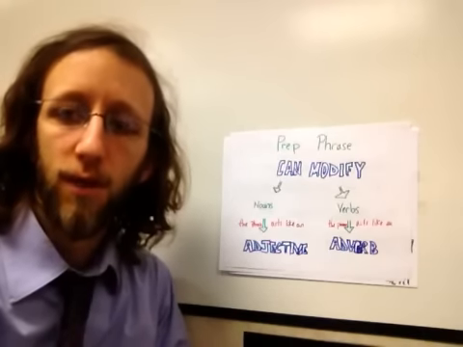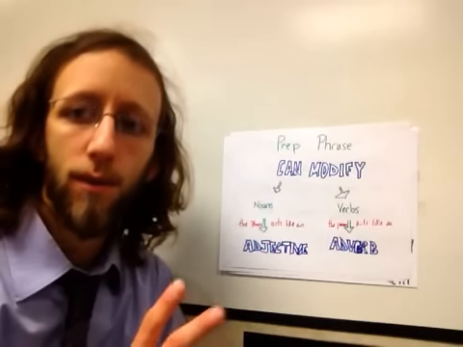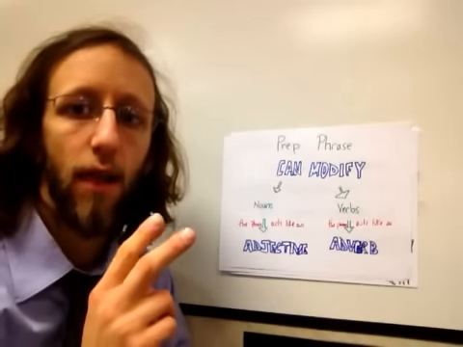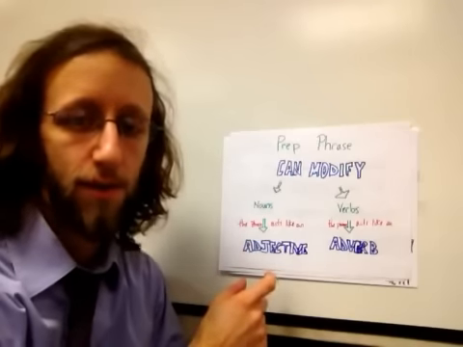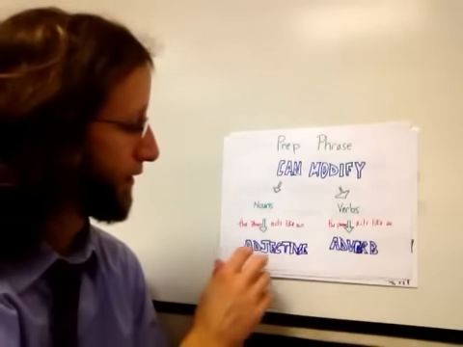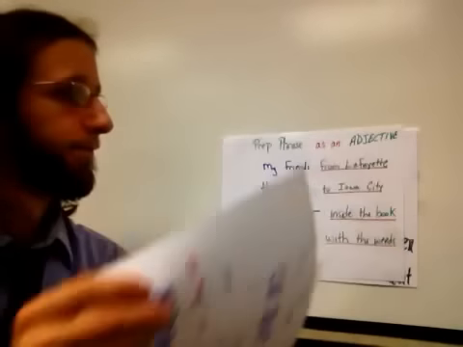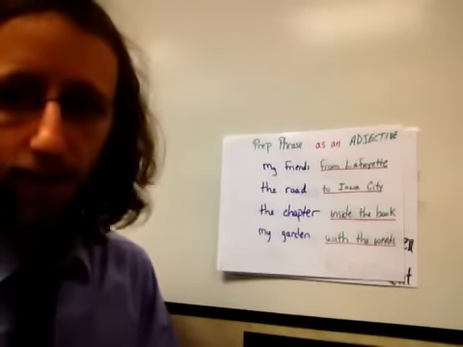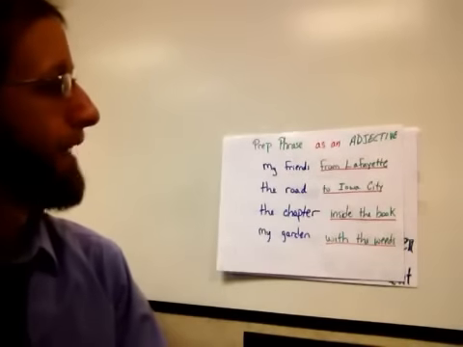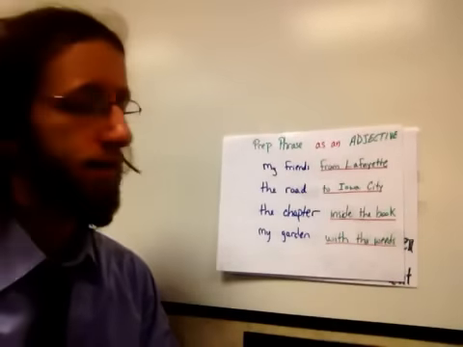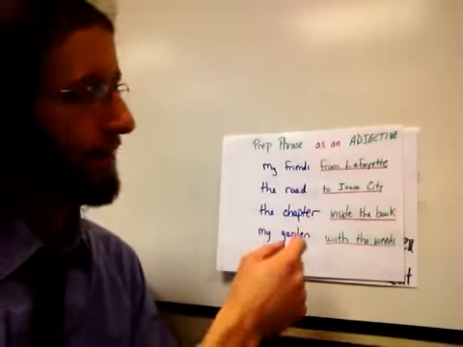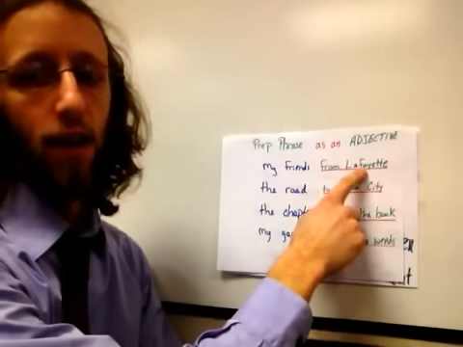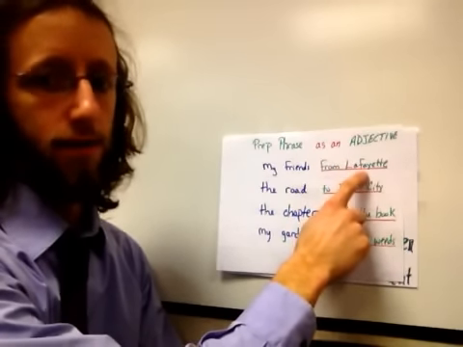So we can have prepositional phrases that do two things. The first one is to modify nouns, and the second one is to modify verbs. So adjective prepositional phrases or adverb prepositional phrases. Examples of a prepositional phrase as an adjective would be my friends from Lafayette. So these are incomplete sentences, but as you can see, from is our preposition, Lafayette being our object or our noun, in this case a proper noun, it's a city.